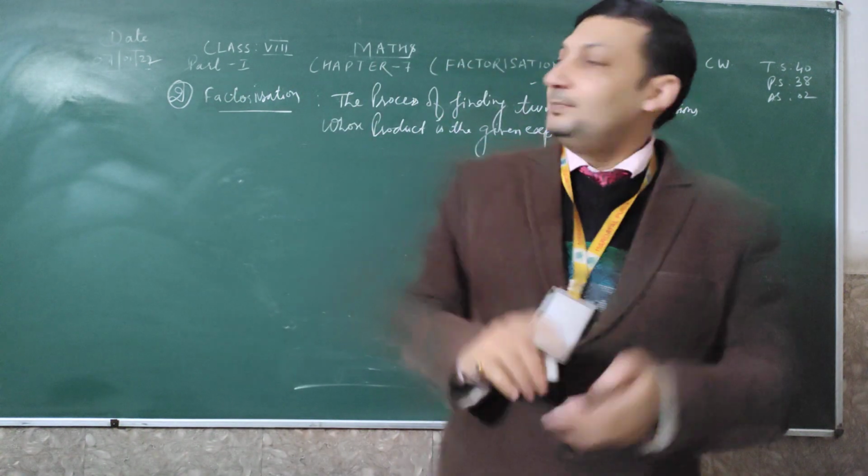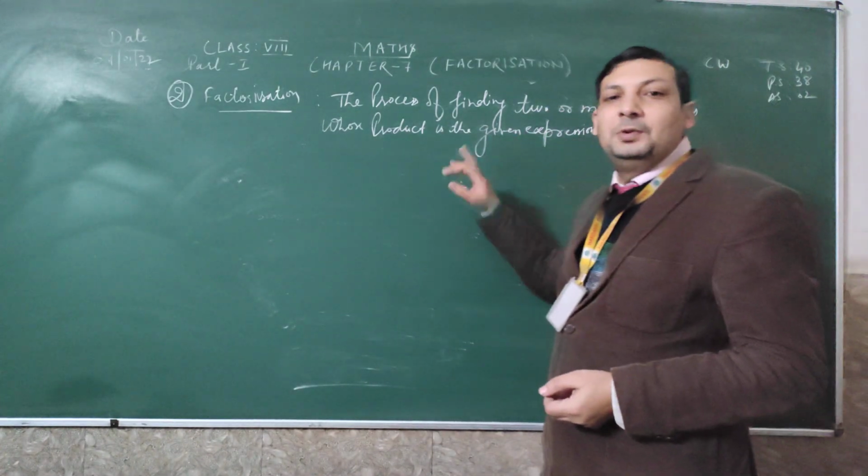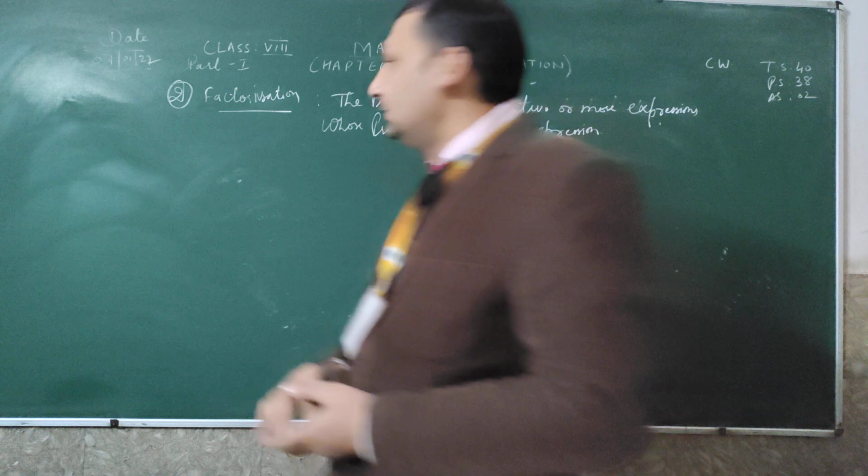So listen here, the process of finding two or more expressions whose product is always the given expression.